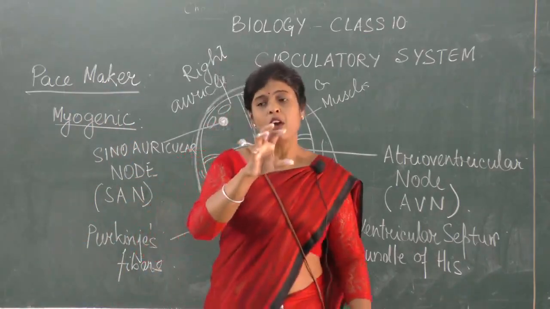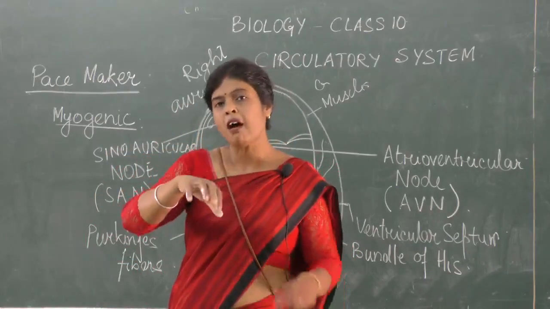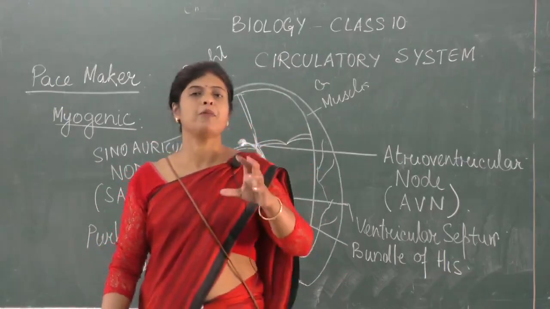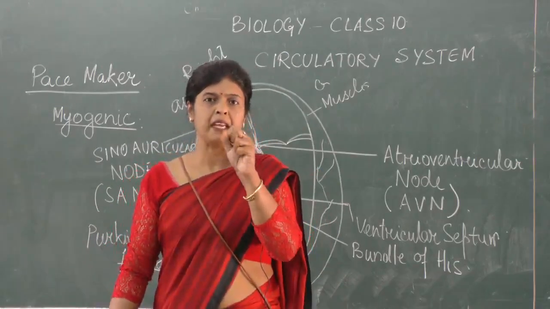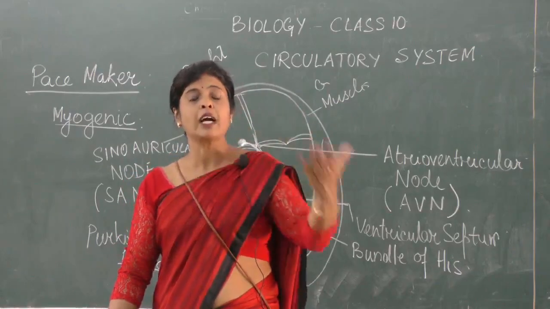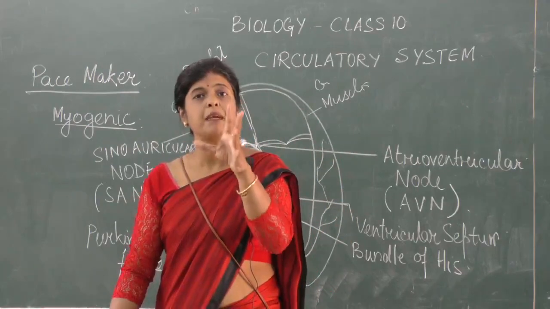You must have seen this also: when the human heart is taken out of the body for some time, you will find it keeps pumping. In spite of there being no connection with the body, it can still beat for some time.